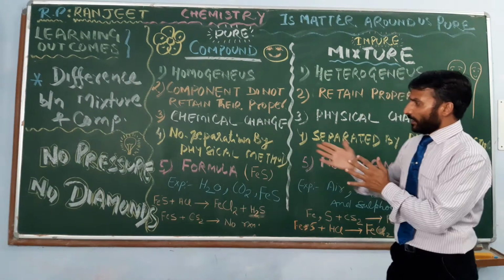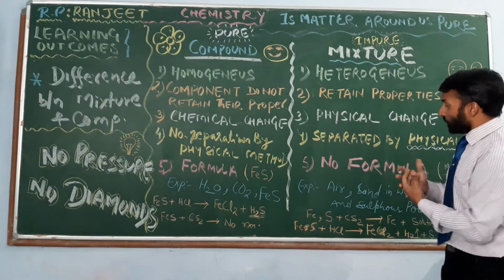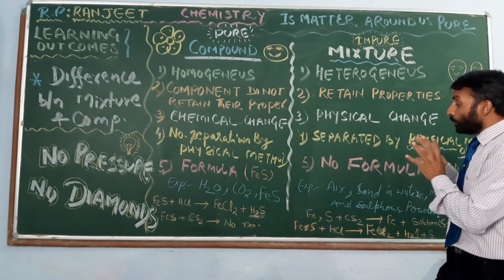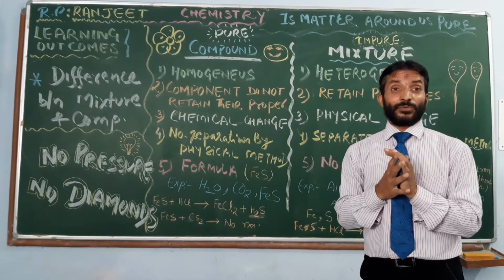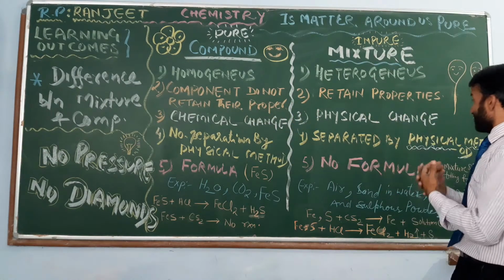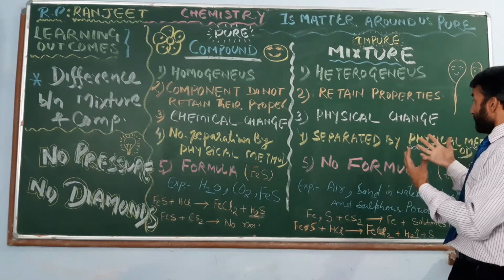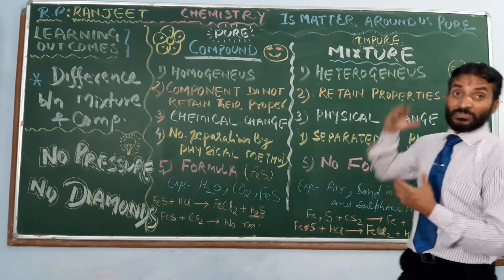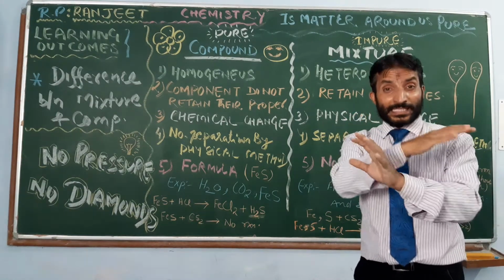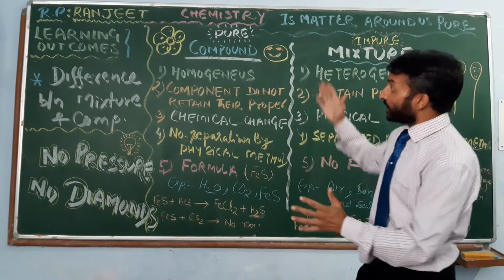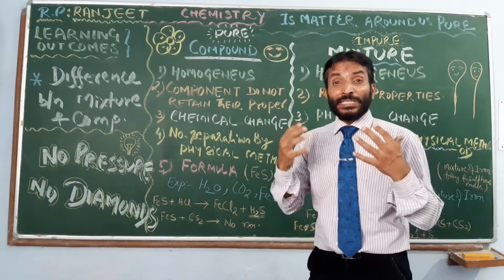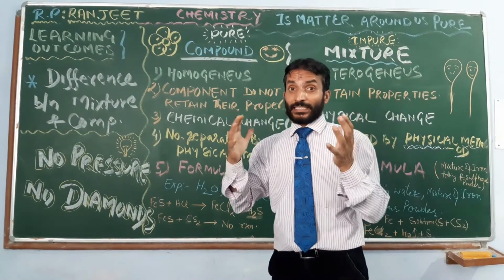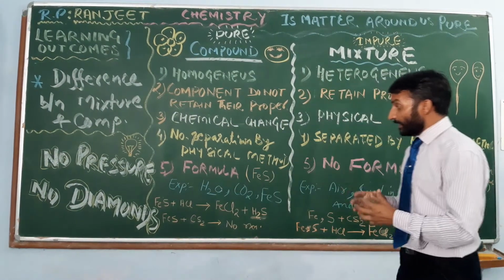Right? Mixtures have no formula, but a compound has a formula. And mixtures are separated by physical methods. We can separate a mixture by a physical method, but we cannot separate a compound by a simple physical method. We need chemical methods, of a higher level, right?